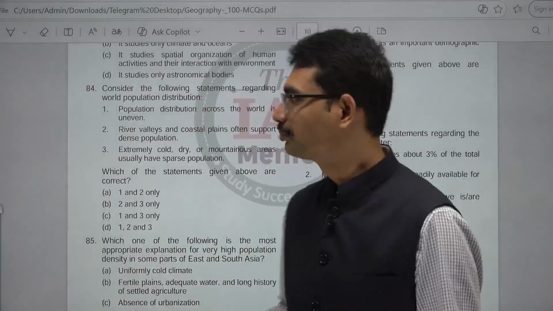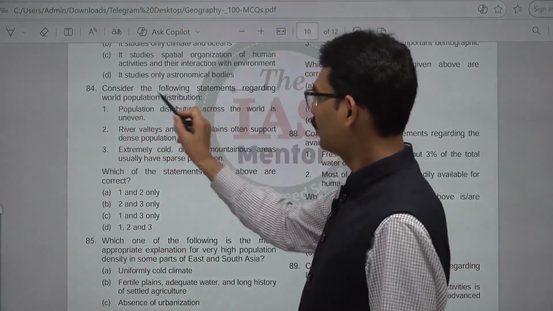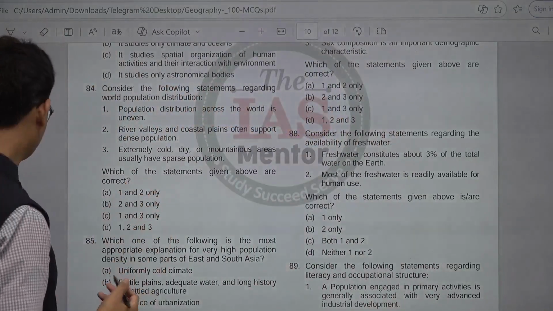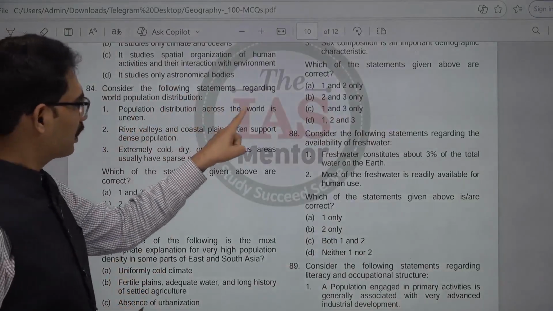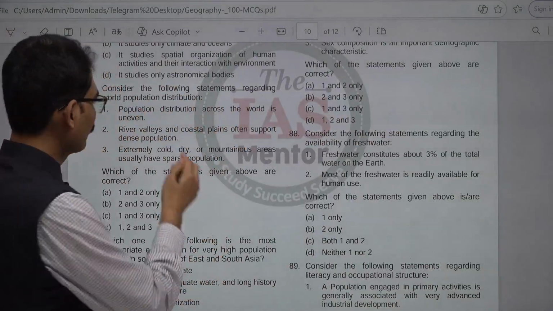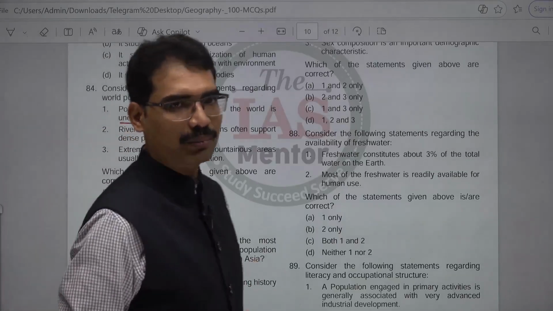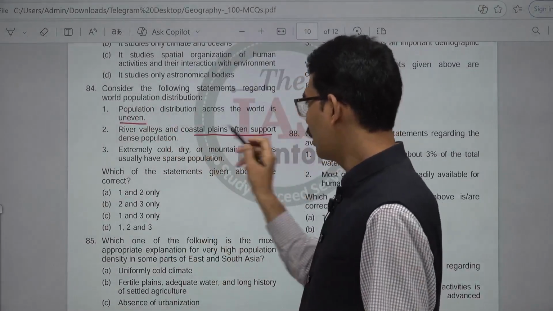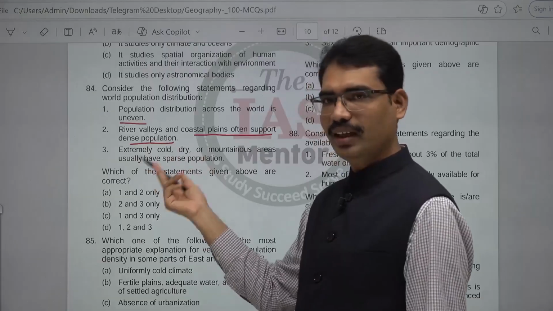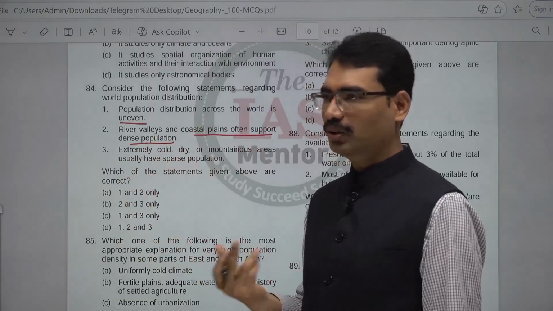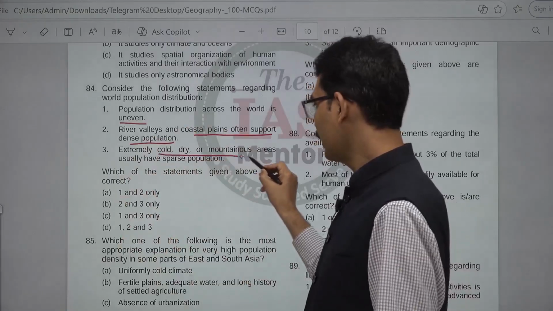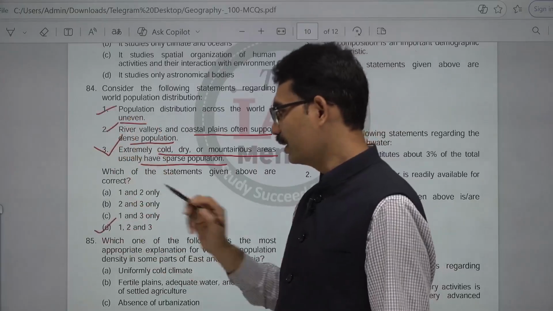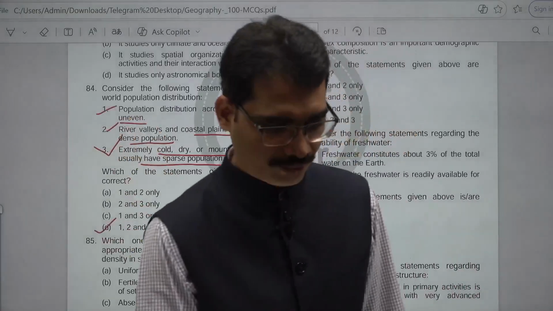Population related. Consider the following statements regarding world population distribution. Population distribution across the world is uneven. True. Wherever resources are there, more population. Wherever resources are less, less population. River valleys and coastal plains often support dense population. True. Whether it is India or outside India, both are the same. Extremely cold, dry or mountainous areas usually have sparse population. Correct one. The answer here is D. All are correct. Next.